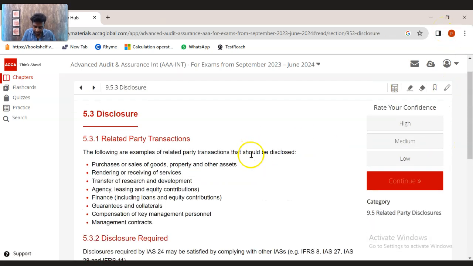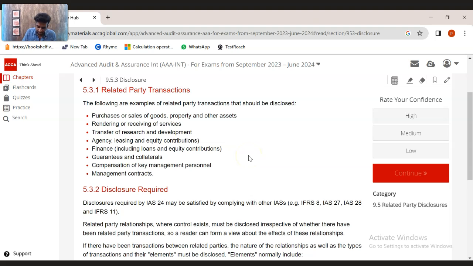So the related party transactions, when it comes to the disclosure requirements, the following are examples of related party transactions that should be disclosed: purchases and sales of goods, property and assets between the related parties; rendering or receiving services, like directors providing employment services; transfer of research and development; agency; leasing; finance services; guarantees; compensation of key management personnel; and management contracts. These are the examples which should be disclosed for related party transactions.